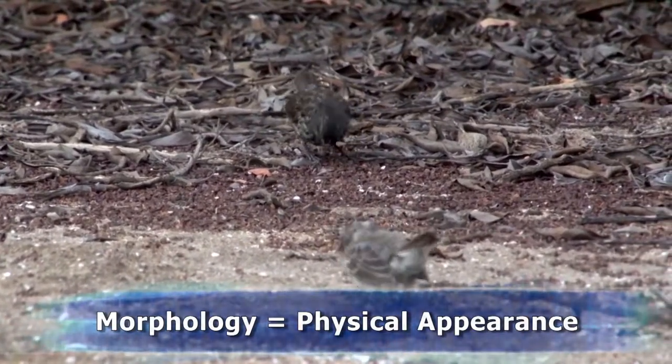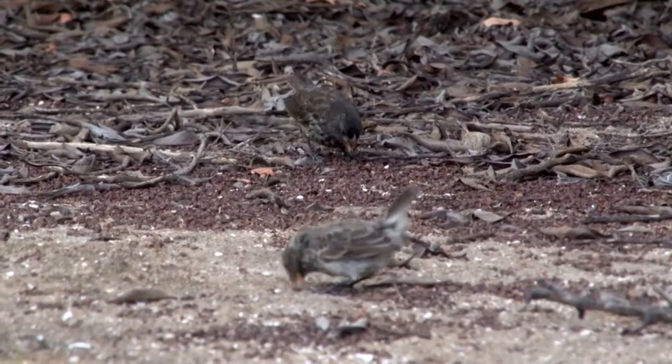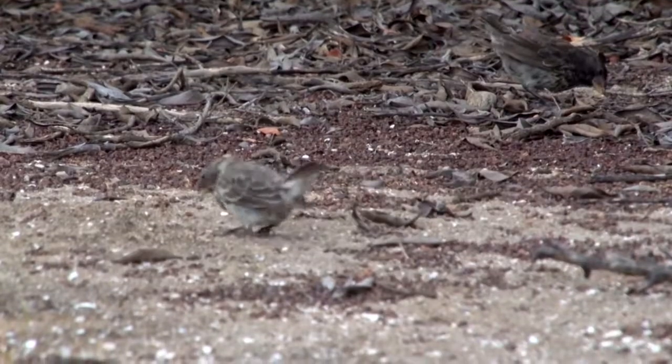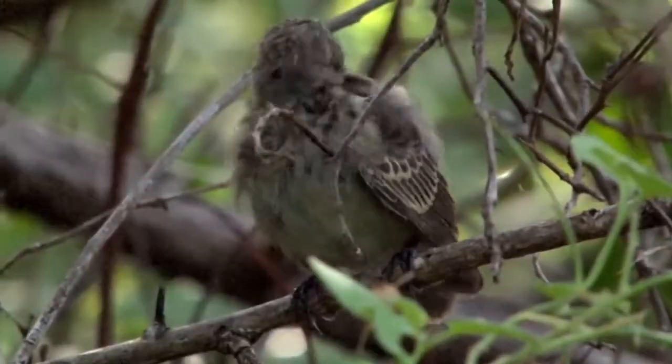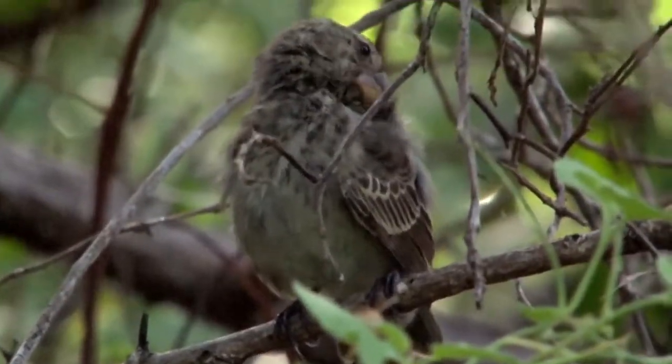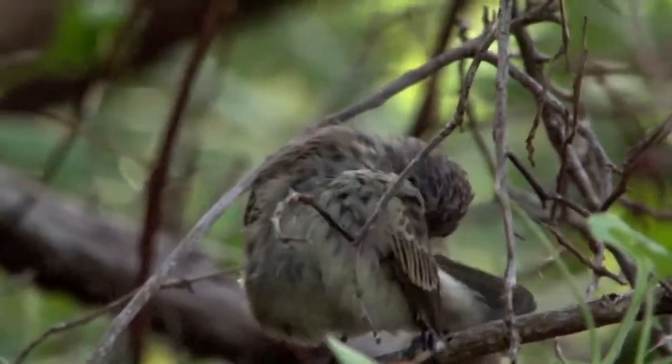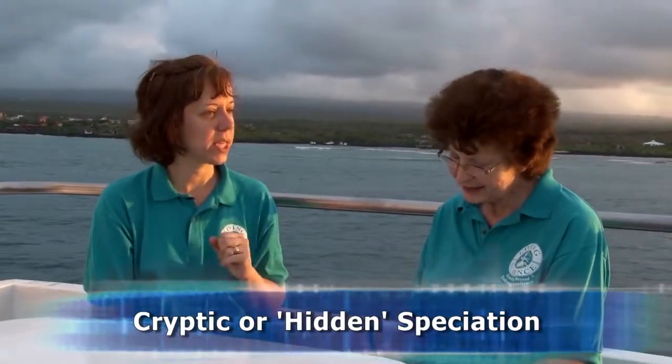Then when they started doing genetic studies, they divided them into two species, which is interesting with this particular bird, because they call this an example of cryptic speciation. Cryptic means hidden speciation, because on the outside they look and act very similar, but on the inside, when you look at their DNA, they're very different.